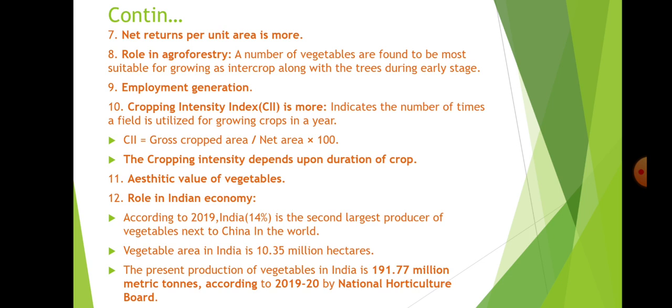So 9 plus 8 is 17, plus what is utilized in Rabi season: 4 hectares of, let's take brinjal, 4 hectares of brinjal, and 5 hectares of tomato again. Now you utilize 17 plus 9, that is 26. 26 divided by 10, into 100, that is 260. So 260% is utilized.